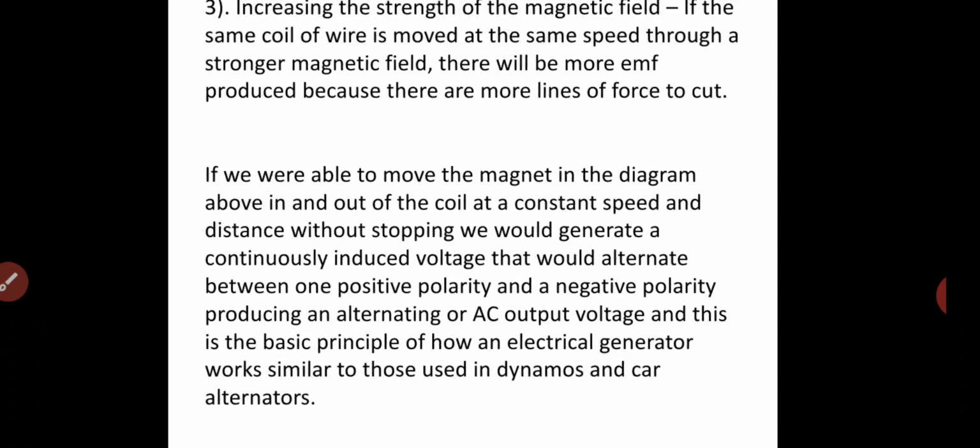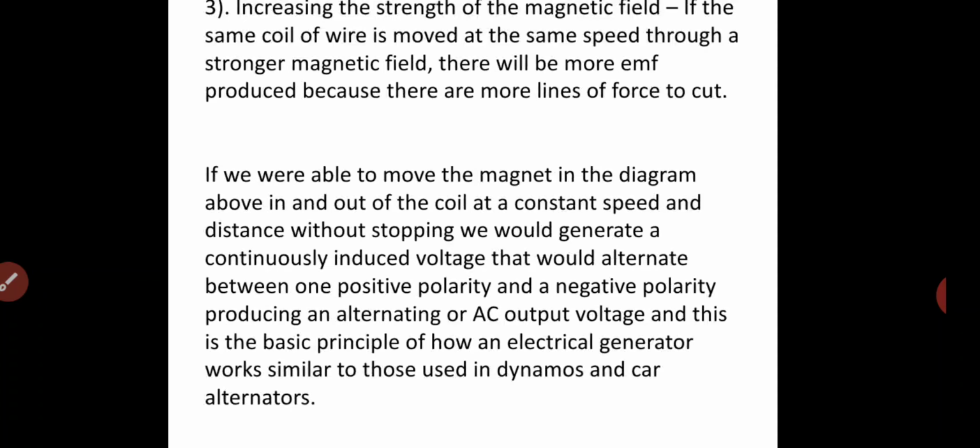Third method, increasing the strength of the magnetic field. If the magnetic field is powerful, then the value of the voltage is more, and if the magnet is low power, low in strength, then the voltage is also lower. If the same coil of wire is moved at the same speed through a stronger magnetic field, more EMF will be produced, because there are more lines of force to cut.